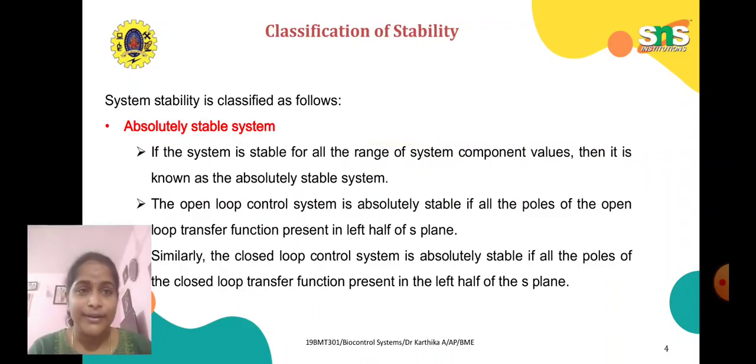Okay, and in this stability we have some classifications, and the first one is absolutely stable system. If the system is stable for all the range of system component values, then it is known as absolutely stable system. The open loop control system is absolutely stable if all the poles of the open loop transfer function are present in the left half of S plane. Similarly, the closed loop control system is absolutely stable if all the poles of the closed loop transfer function are present in the left half of S plane.